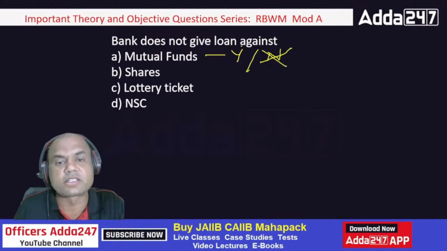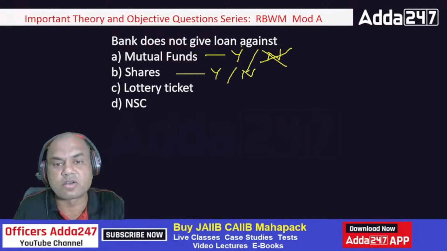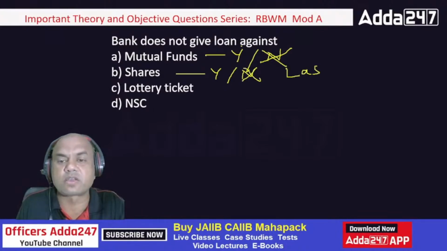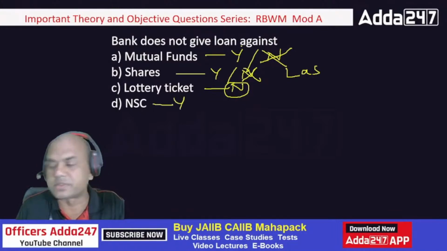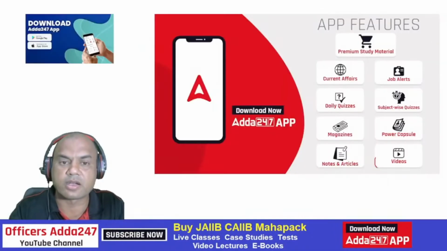You give loan against these mutual funds. Shares, Y or N? Everyone gives. Give the answer, please. Yes. Do you give loans against these shares, or don't you give it? Again, yes, because that is LAS, loan against shares, we call it LAS, or loan against securities. Okay. Lottery ticket, strictly no. We never give loan against this lottery ticket. Okay. NSC, yes. NSC also we give it. National Savings Certificate, right? So we give loan against all these except lottery ticket. So we do not give loan against lottery ticket.